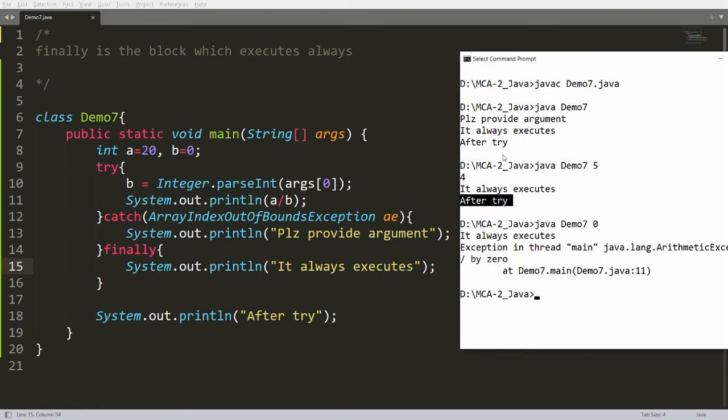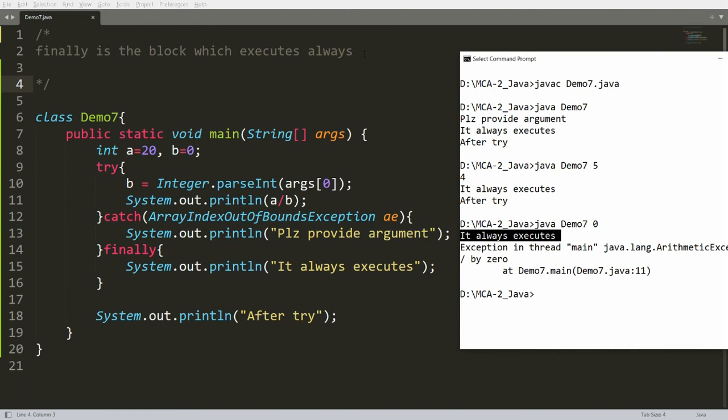I am getting the message after try here, but not here. It means it's an abnormal termination. But even if you are catching the exception or not catching the exception, your one code is executed, and that is it always executes. So you can say finally is the block which always executes.